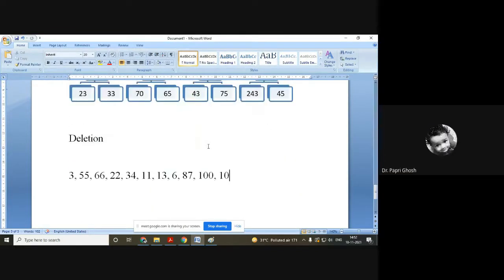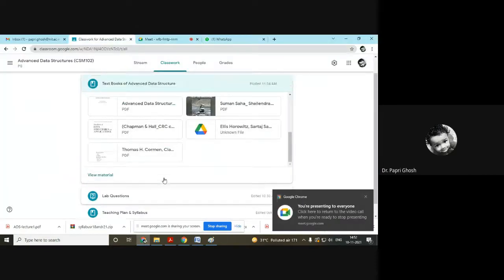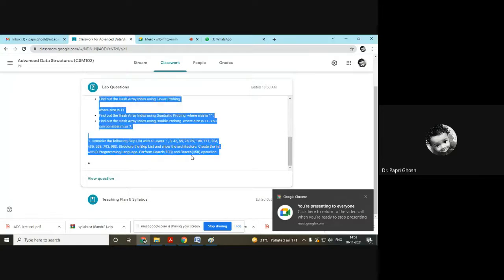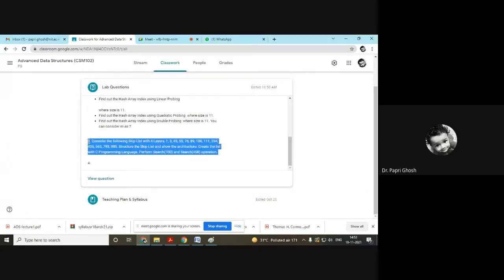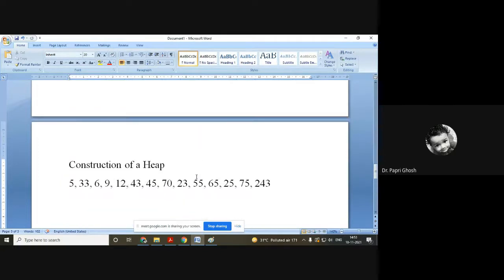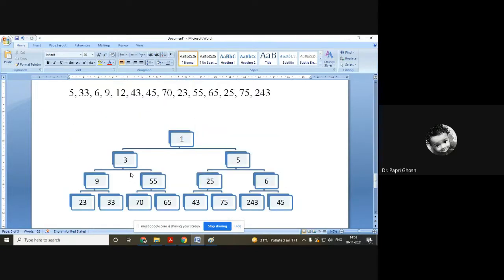So now the next, you have got a question of skip list. You will create the skip list and try to find 10458 within the list. That list is given. After that, you try to implement the heap construction, the min heap construction. But in your lab copy, everything should be there.